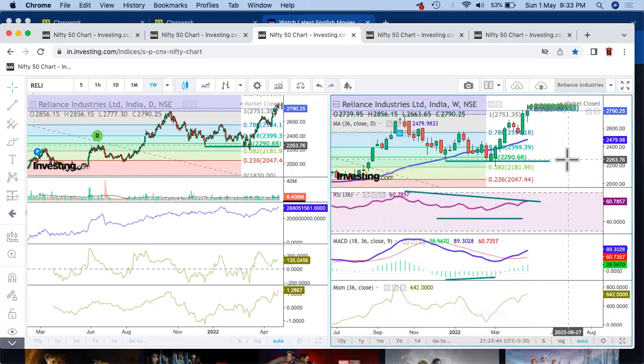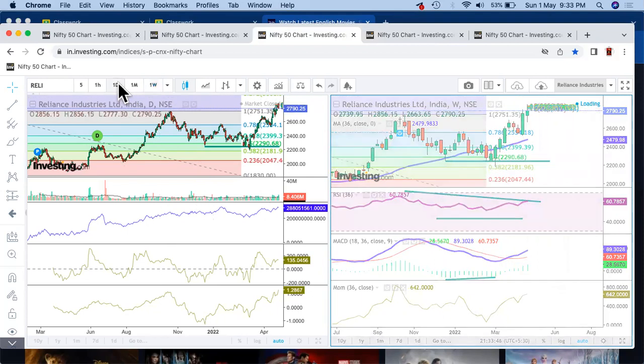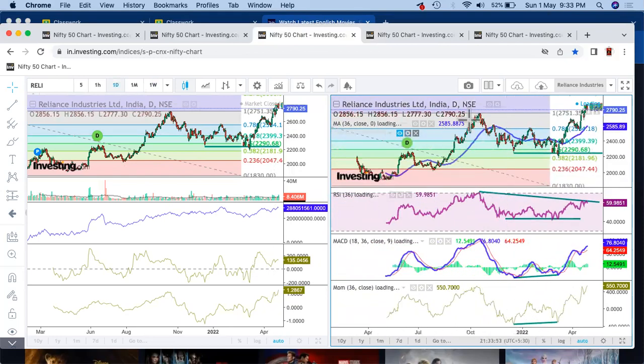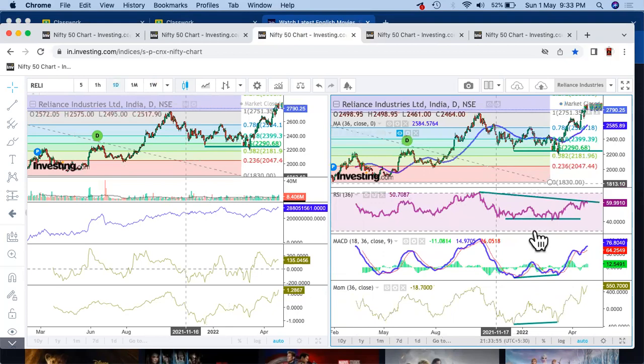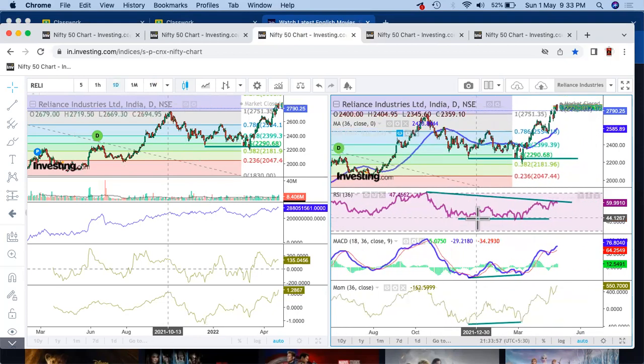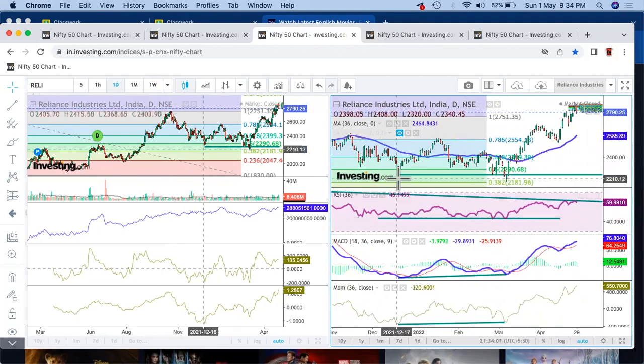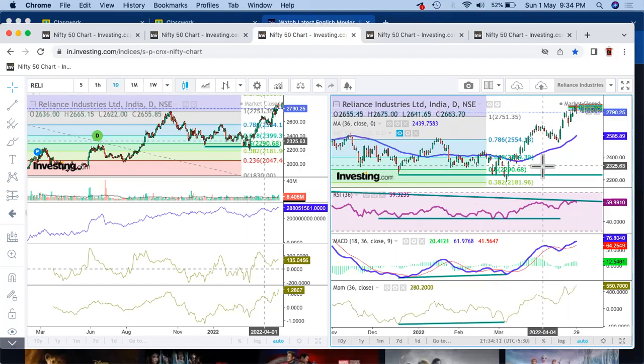Let's try to check how the daily chart is. So this is the daily chart for Reliance, right? Now let's look at this specific part. Now see, this was the low which has been designated with this green line, right? So here it has been taking a support, but the low has already been taken off and it started moving up. That is the first part, right?